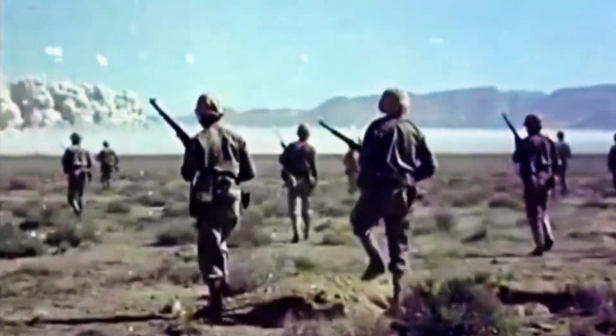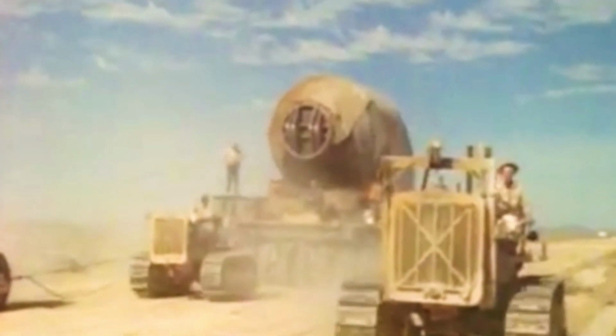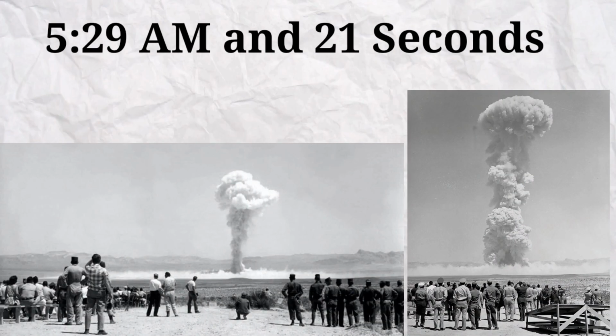So in the morning, all the scientists of the Manhattan Project, several soldiers of the American Army and some technicians, wearing different glasses, sat 9 kilometers from the test site to see the beginning of the nuclear age. The Trinity test was scheduled for 4 a.m., but was delayed due to a storm. So at 5:29 and 21 seconds, the world's first atomic bomb was detonated.